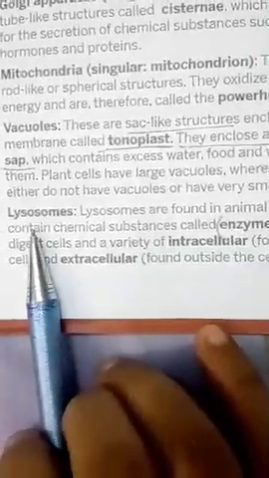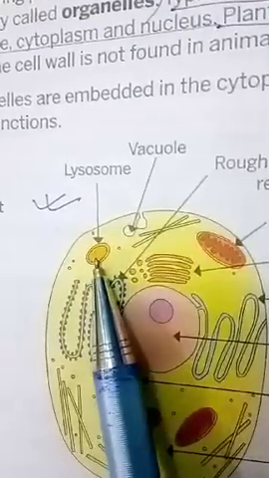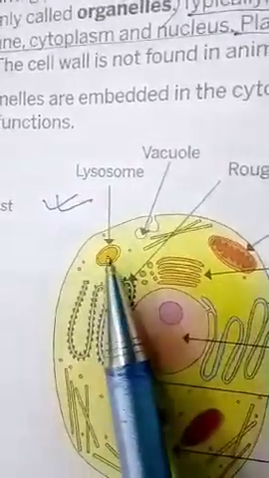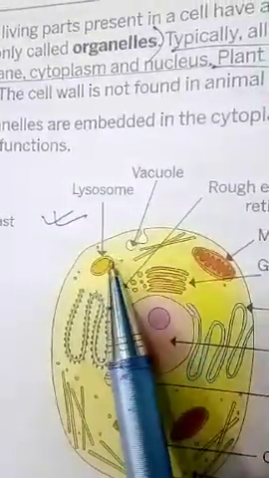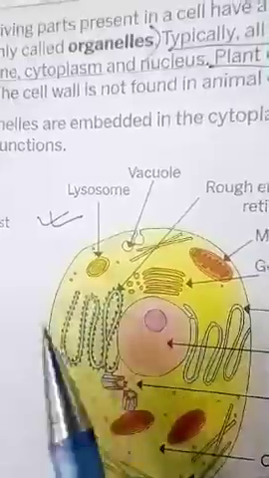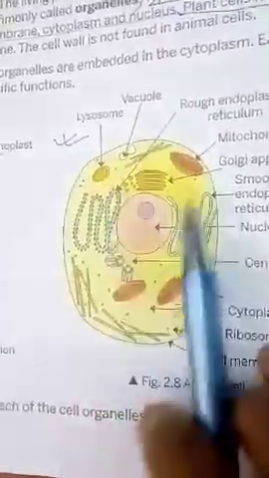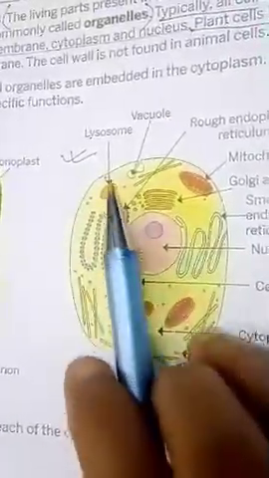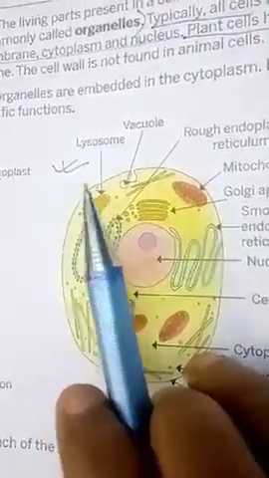Next is lysosome. This is the structure which is found in animal cells only. It is absent in plant cells. And what does this contain? Lysosome, you see here this diagram. It is surrounded by a membrane, and inside it contains some enzymes. What is the function of these enzymes? These enzymes are actually chemical substances, so that if any part of the cell is damaged or destroyed, or torn, or any germ enters into the cell, then all those are destroyed by the enzymes of this lysosome. Hence it is also called the cell suicidal bag.